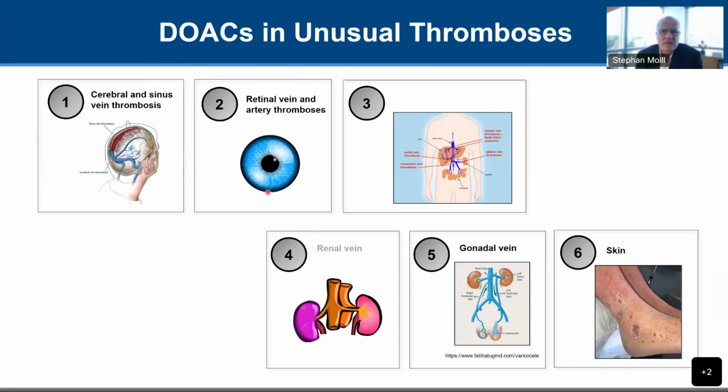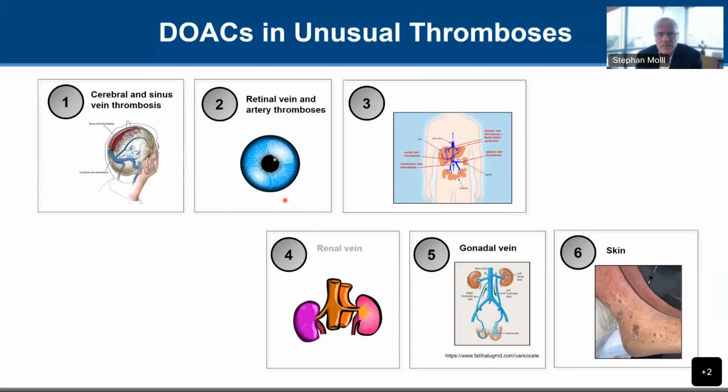There are some case series and retrospective data looking at DOAC use, but none of them are solid enough that we can, again, be dogmatic that the DOACs can be safely used, or that they are better than vitamin K antagonists or not as good. It's a really individualized decision in every patient.